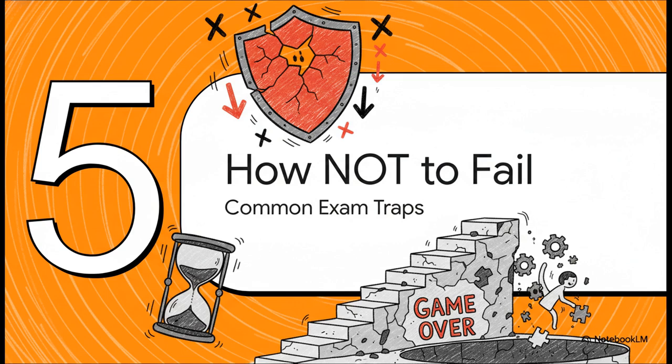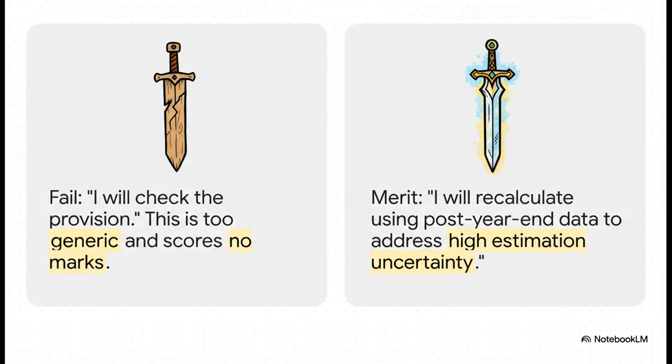Okay, so we've seen how to win. Now let's talk about how to lose. These are the common exam traps, the instant game over moves you absolutely have to avoid. So, a total noob move is writing something vague like, "I will check the warranty provision." That gets you nothing. A pro move is specific and links right back to the risk. I will recalculate the provision using post-year-end failure rate data to address the high estimation uncertainty.